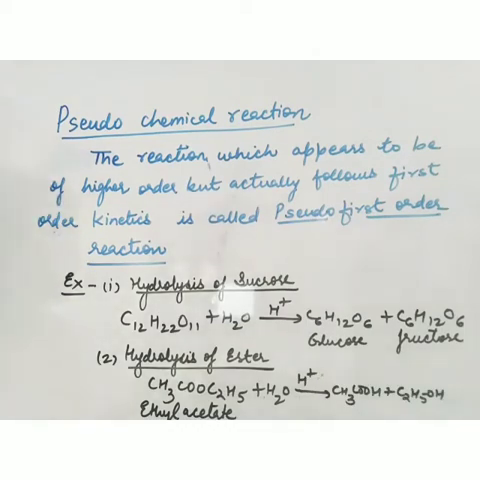So you can see that in these two reactions, one of the reactants is water. So from the reaction it appears that the order can be 2, 1 plus 1. But actually these reactions will follow first order kinetics. The rate of reaction will depend only on the concentration of this or this. The rate of reaction will not depend on the concentration of water because the concentration of water is always constant. So this was the concept of pseudo-chemical reactions or pseudo first order reactions.